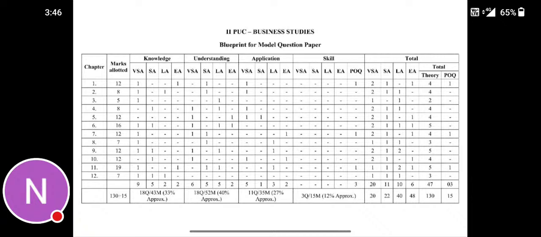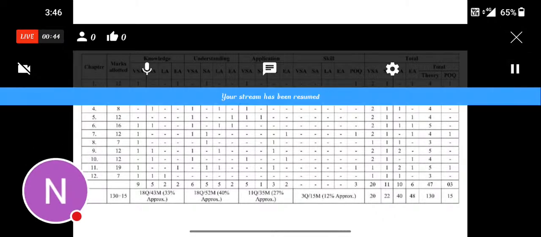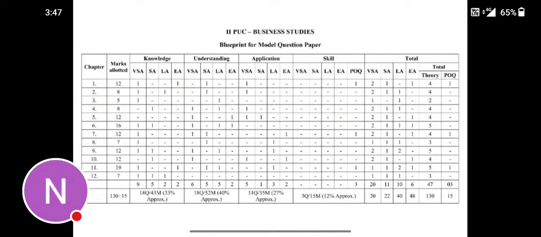In this video, I'm going to talk about the second PUC Business Studies blueprint for the model question paper, that is 2023 Karnataka board. So let us see the blueprint now. Let us see how the marks are distributed here.